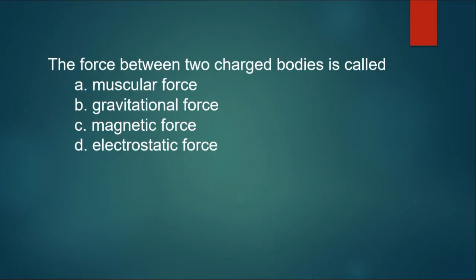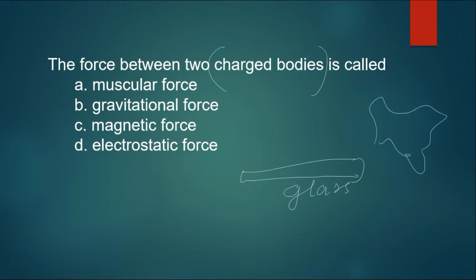The force between two charged bodies is called. And what do we mean by charged bodies? When two bodies are rubbed against each other, for example, you take a glass rod, and you take a silk cloth. If you rub the glass rod with the silk cloth, the glass rod will get some charge, a positive charge.